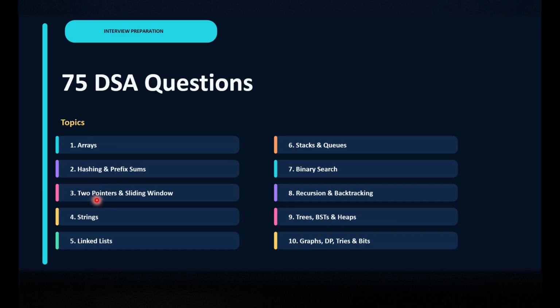We'll cover arrays, hashing, prefix sums, two pointer and sliding window concepts. This is a very important topic, for companies like Amazon, Google. Then strings, where lots of questions are asked in many companies, whether it is for freshers or for 2 years or 5 years experience, doesn't matter. Linked list is there. Again, we'll cover stacks and queues. We'll cover binary search, recursion, backtracking, trees, binary search tree, heaps, graphs, DP, tries, and bits.